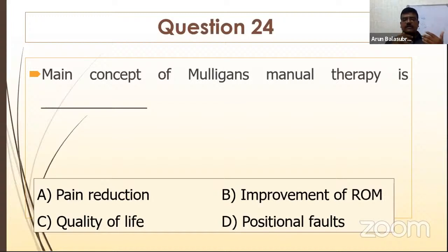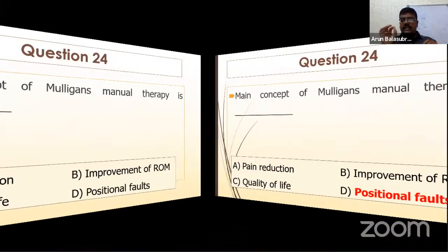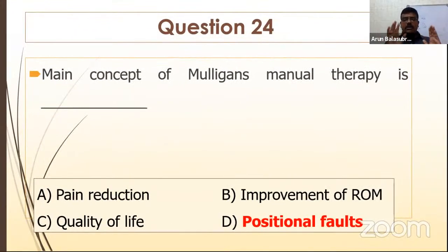Mulligan, when you read the Mulligan's concept, you are able to answer it very clearly. Mulligan says the pain occurs because of positional faults, right? When you correct the positional faults, you are able to bring them back to the normal position. That's why Mulligan's techniques are all in weight bearing positions. Whereas other manual therapy will make the patient in a relaxed position, keep the joint in the relaxed state, and then do the manual therapy. Whereas Mulligan's techniques are all done in the weight bearing positions. For lumbar spine and all, make the patient sit and do the technique, so that when the patient stands and walks, the patient will not find pain. So the main concept of Mulligan is to correct the positional faults in the joints.